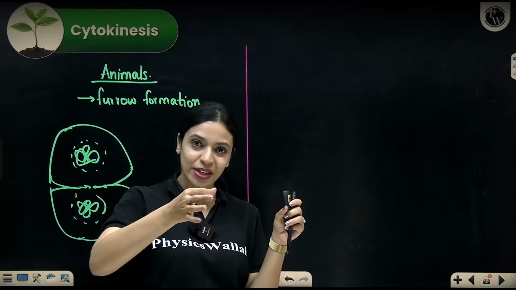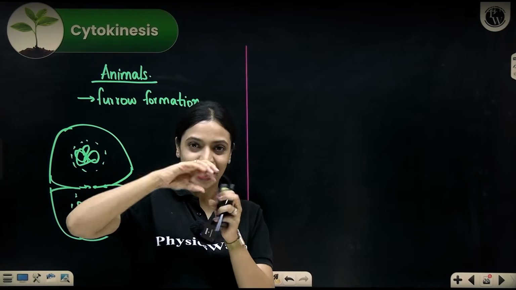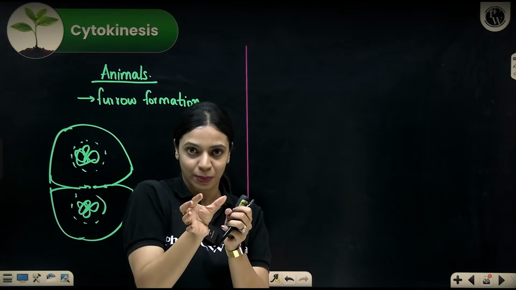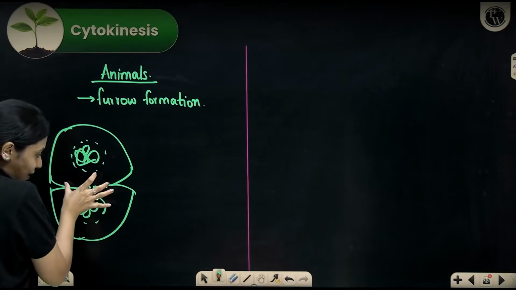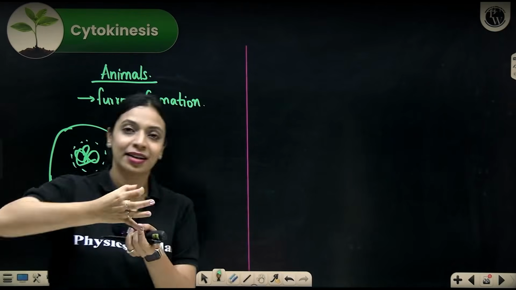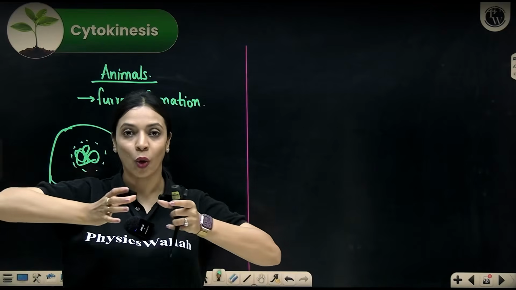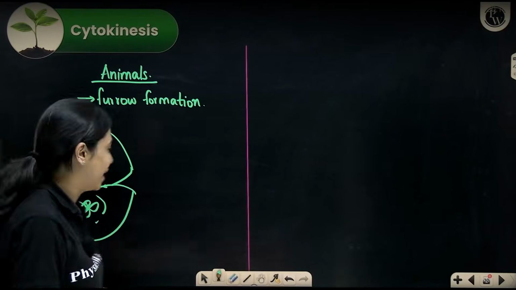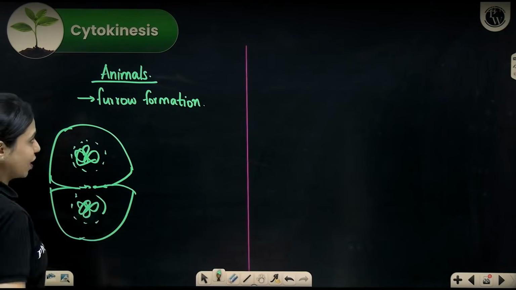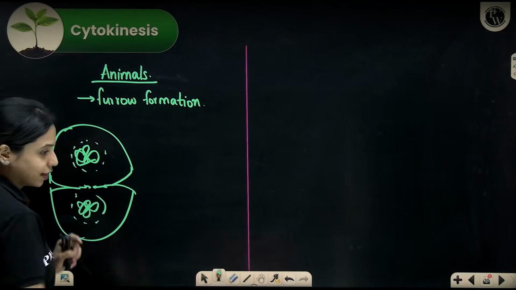So when you squeeze that from the center, you can see how the two ends will become slightly bulged and the center will become pinched, right? So very similarly here, the center will become pinched. It's like the entire ring is getting contracted. It's not like only two ends. It's like the whole ring, the whole circumference at the center, gets pinched, and as a result, the two cells will separate. So in animals, this is how it happens. It starts from the periphery and moves towards the center.